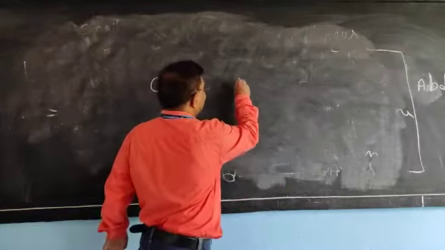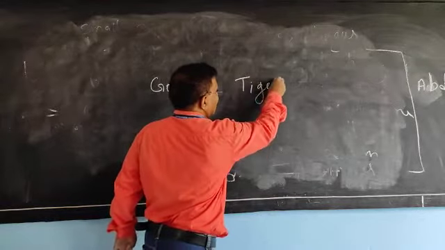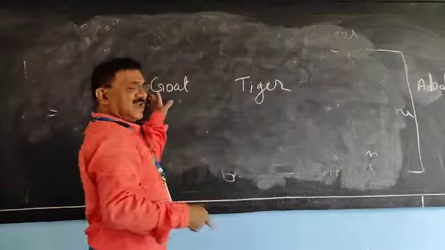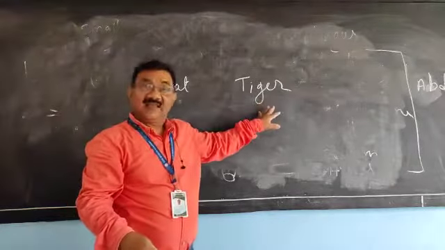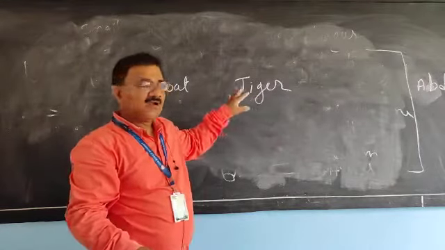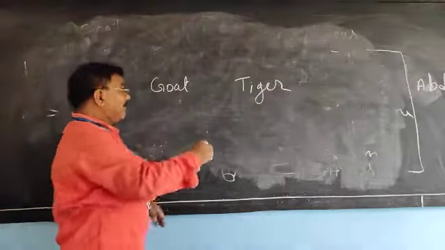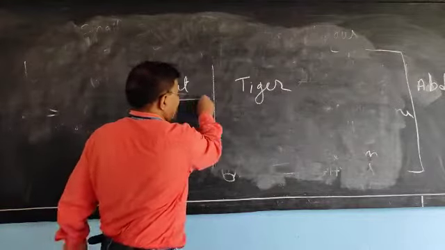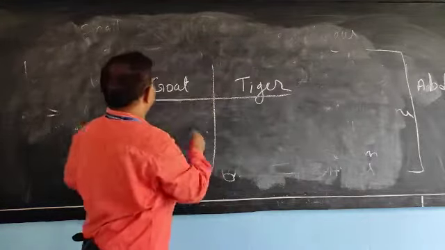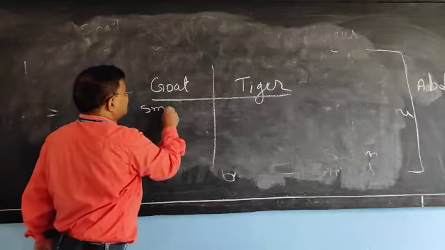Goat, and here a tiger is there. Goat is what? Herbivore, and tiger is carnivore. Now compare the small intestine.